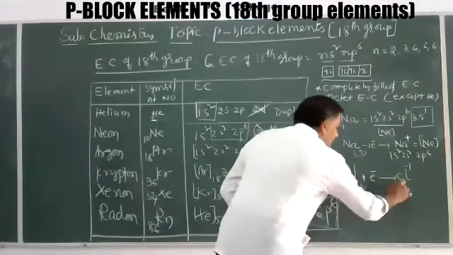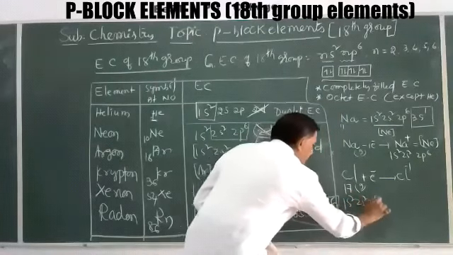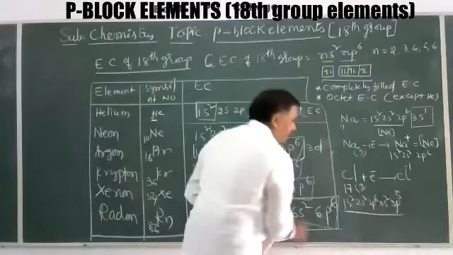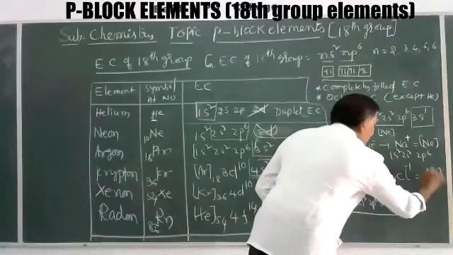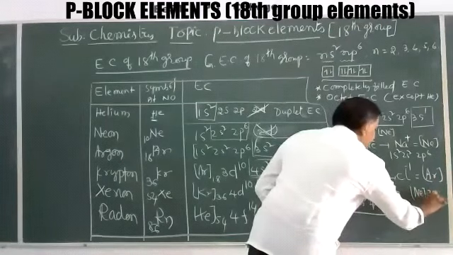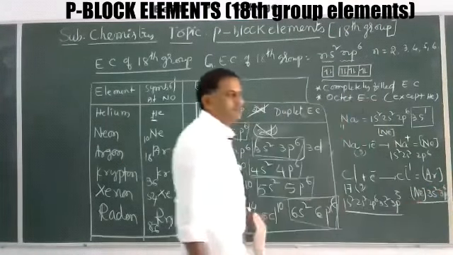Chlorine, we know, is 1s2, 2s2, 2p6, 3s2, 3p5. After accepting one electron, it becomes argon electronic configuration, that is neon 10, 3s2 and 3p6 electronic configuration.